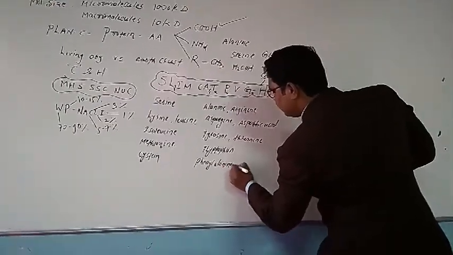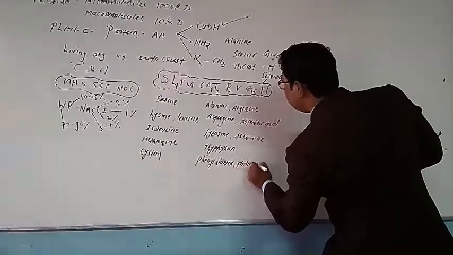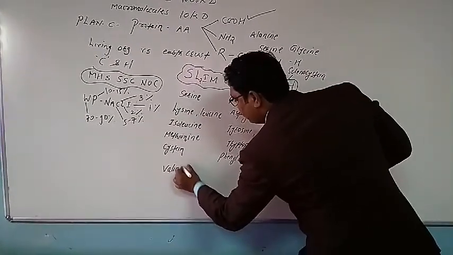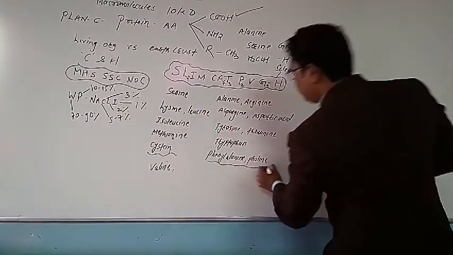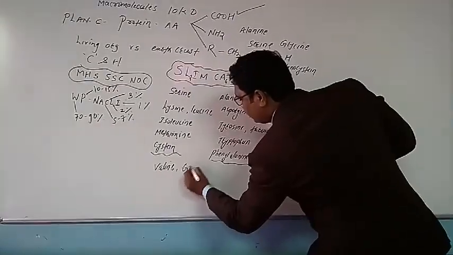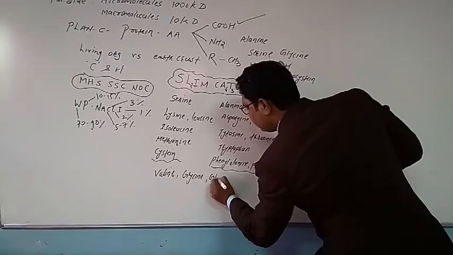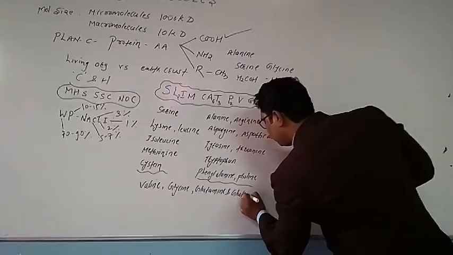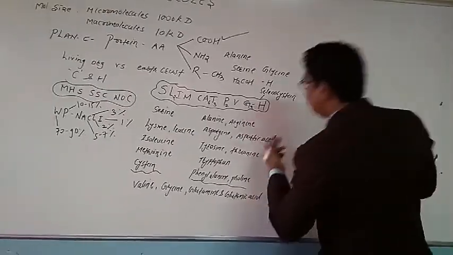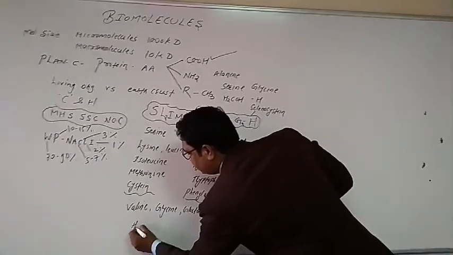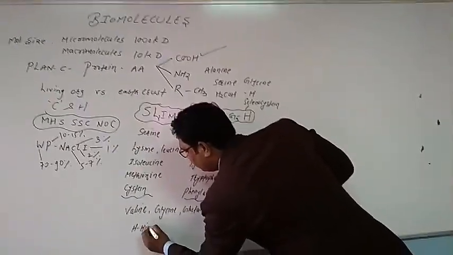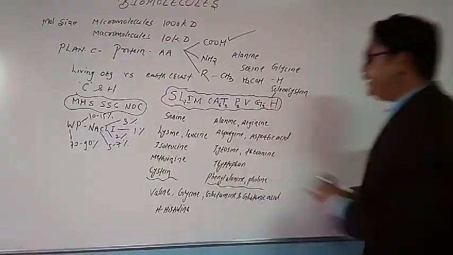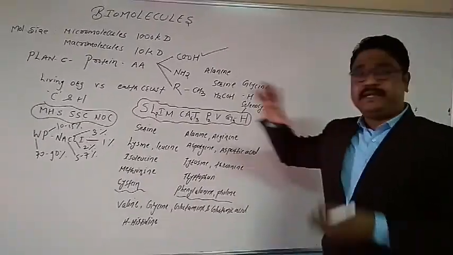Then we get the P, that is phenylalanine, proline. Then we get V, that is valine. Then we have G, that is glycine, glutamine and glutamic acid. The rest class remaining is H, that is histidine. Well, up to here it is fine, we know the names of the 20 amino acids.